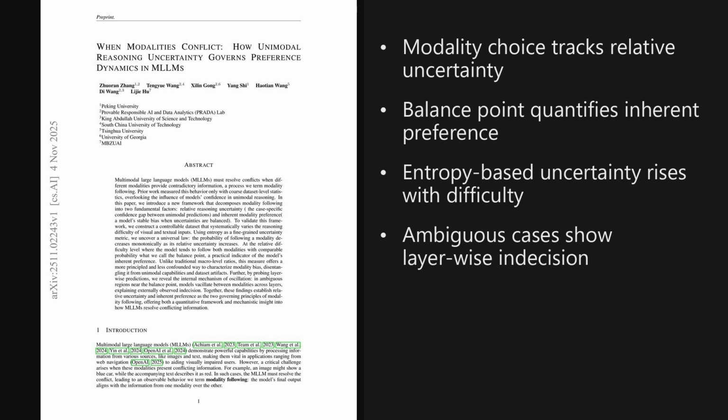Alright, 2 takeaways stand out. Modality choice follows a simple rule tied to relative uncertainty, and the balance point offers a clean measure of inherent preference, separate from raw skill. These ideas enable fairer evaluations, better training curricula, and diagnostics for indecision via layer-wise oscillations.